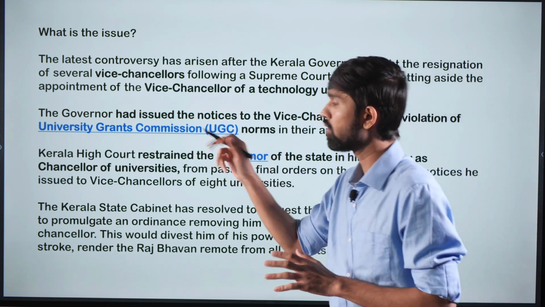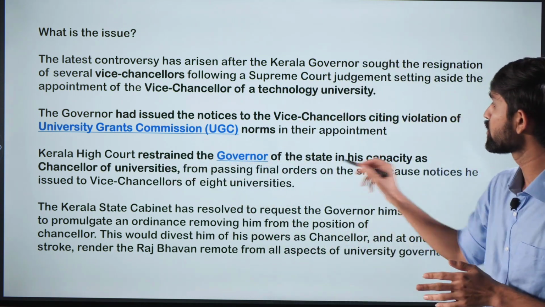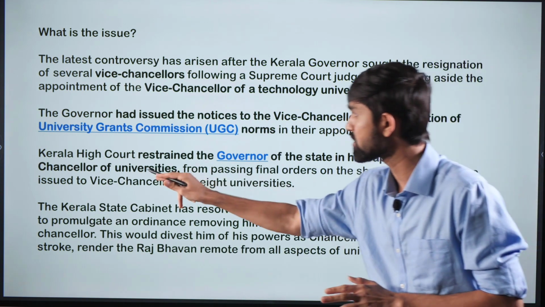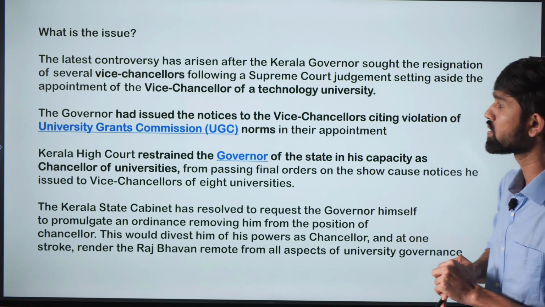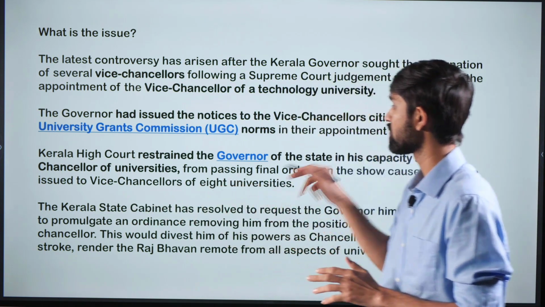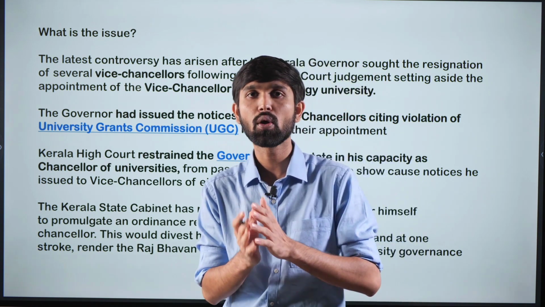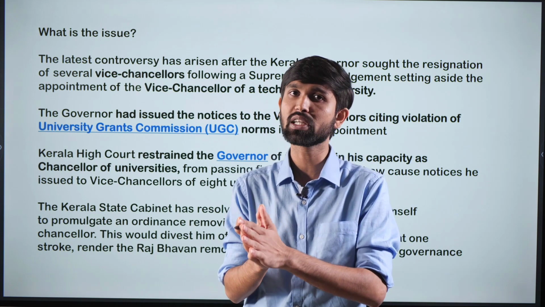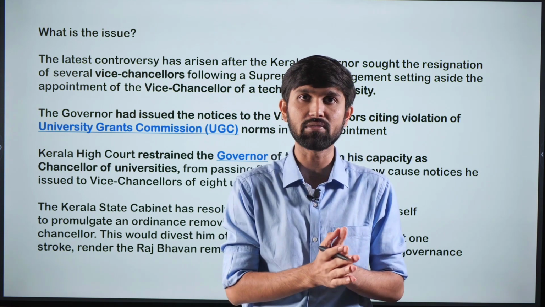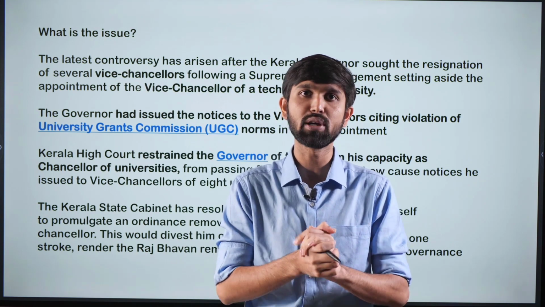And this matter then went to the Kerala High Court, and the court restrained the governor of the state, in his capacity as chancellor of universities, from passing final orders on the show cause notices he issued to the vice chancellors of the 8 universities. So this is where the tussle was going on, where some kind of actions were being taken from the governor's side and then from the government side, and the matter then even went to the court, where partial relief was granted to the Kerala government, one can say.